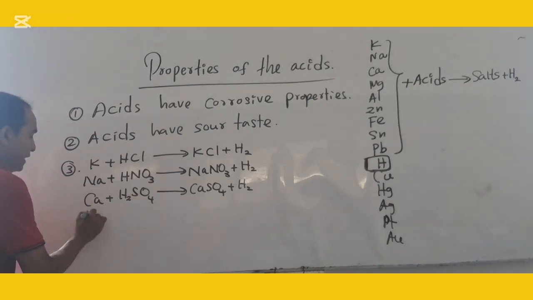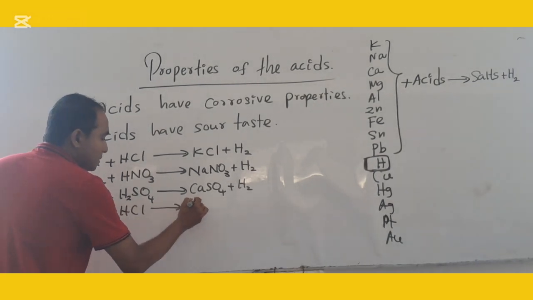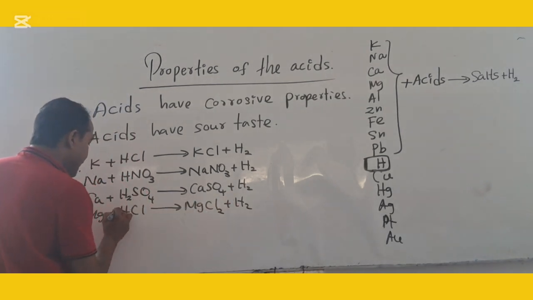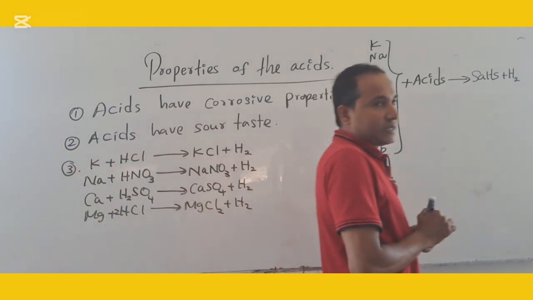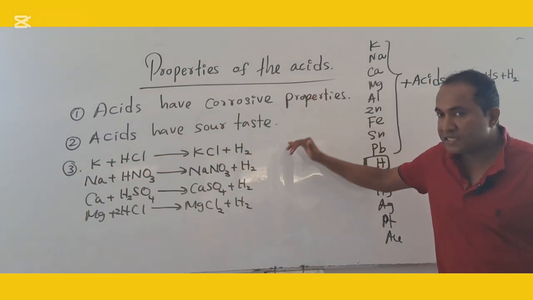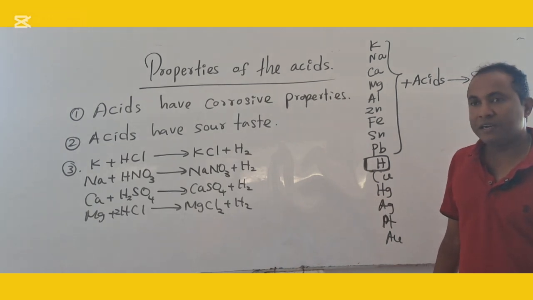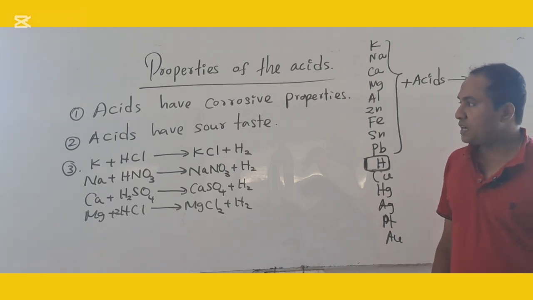Magnesium react with hydrochloric acid. What will produce? Magnesium chloride and hydrogen gas. Right. Now you can identify what are the examples. Now we learned about three properties of the acid. What are the three properties of the acid we learned? What is the first one?